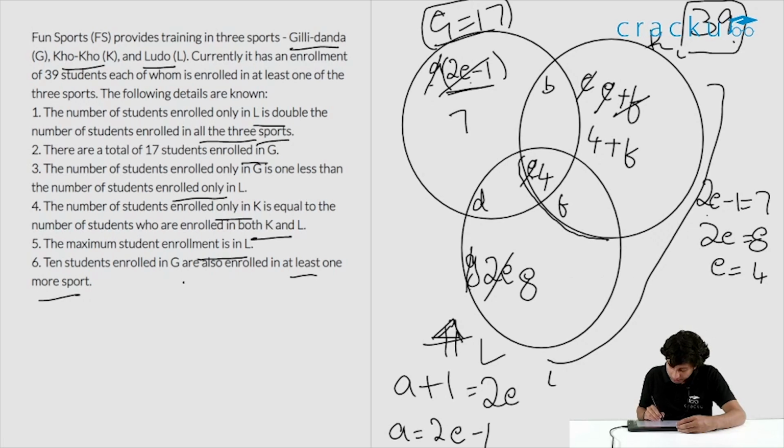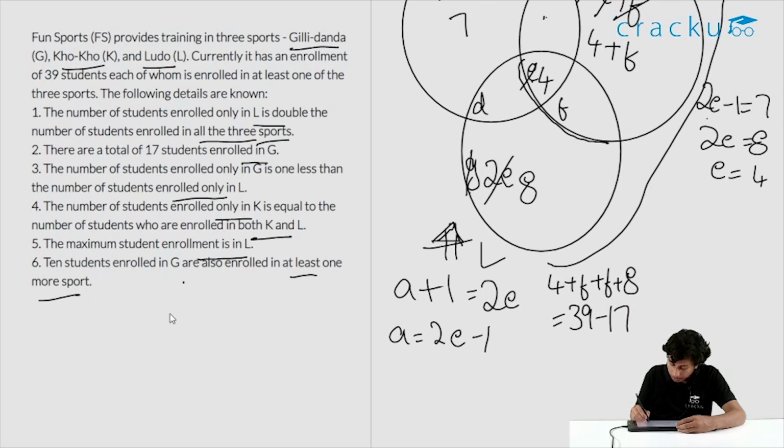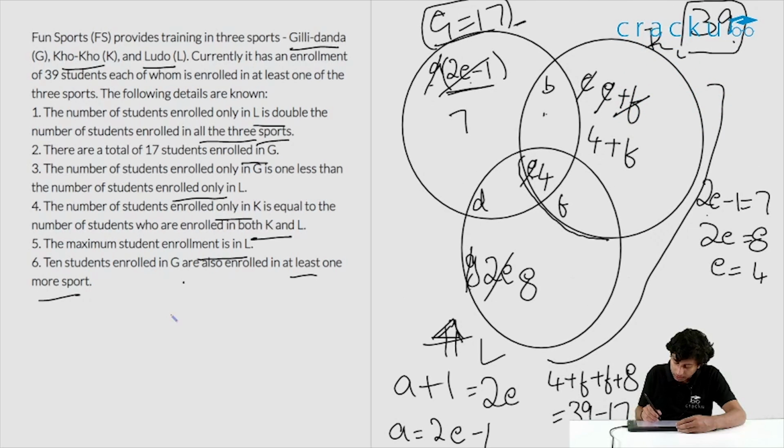Let's say 4 plus F plus 8. This value should be equal to 39 minus 17 because we are not including G. This will be equal to 39 minus 17. This will have 12 plus 2F is equal to 22. So we'll get 2F is equal to 10. So F is 5. So wherever F is there, we'll replace that. This will be 5. So overall we'll get it as 9. Again we'll replace this by 5.